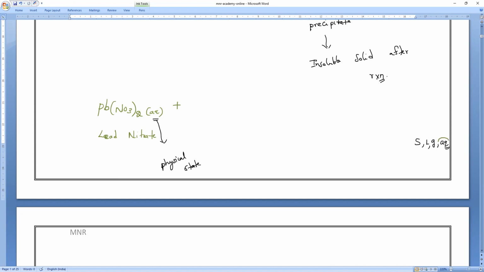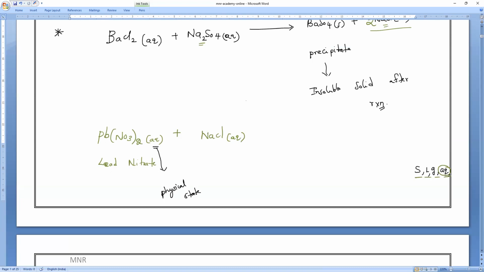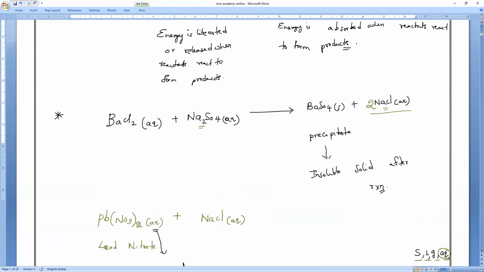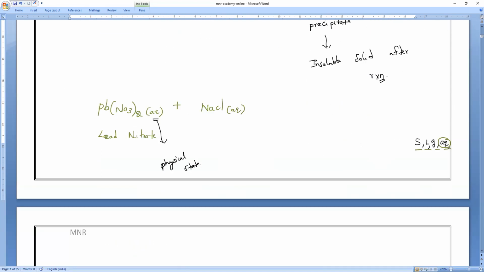Aqueous state. These are the possible physical states of reactants and products. Please note it. Reacting with sodium chloride, NaCl, aqueous state. I take 2 NaCl, which gives us